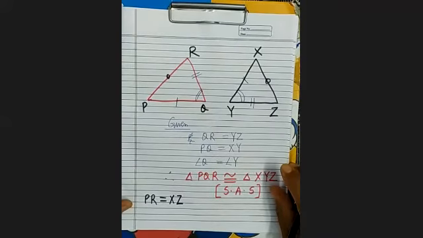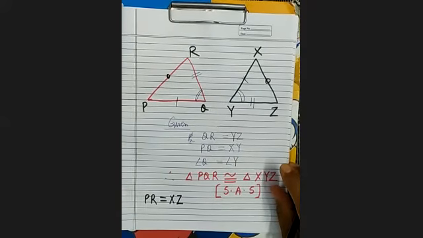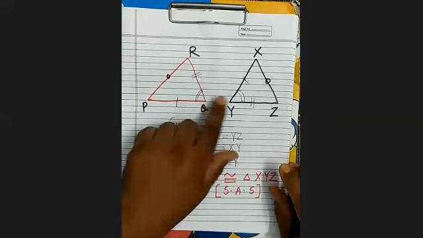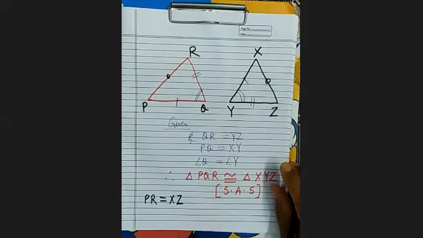It is clear? Now two angles are left. Which two angles are left? Angle R and angle P are left.